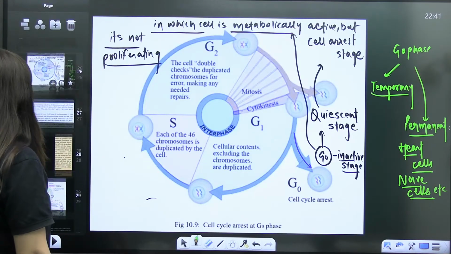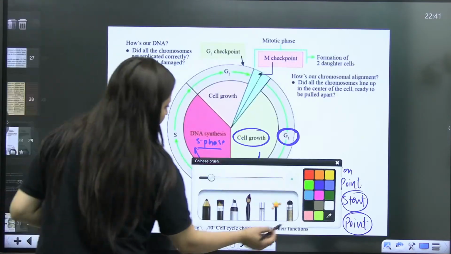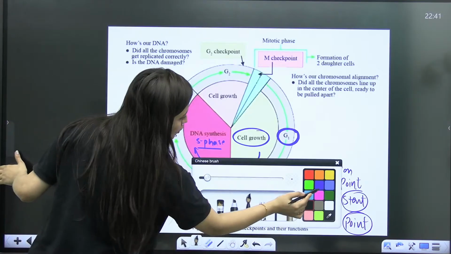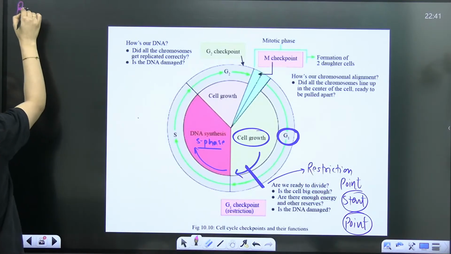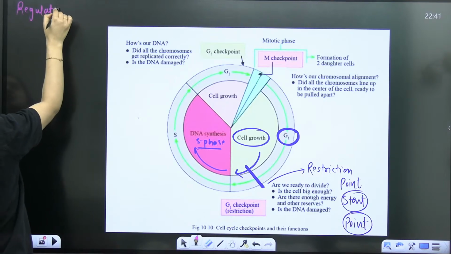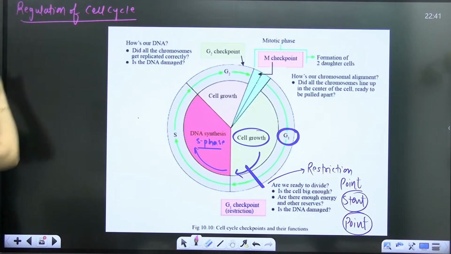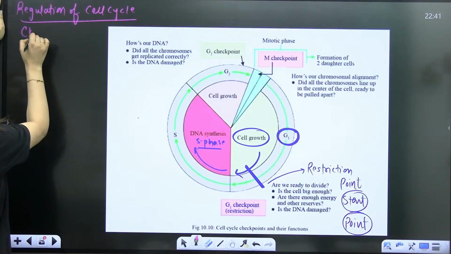Now, we will discuss one more topic, students, which is known as checkpoints. With the help of this diagram we will discuss it. It is the regulation of cell cycle. You will call it the regulation of cell cycle, and it will include some checkpoints.